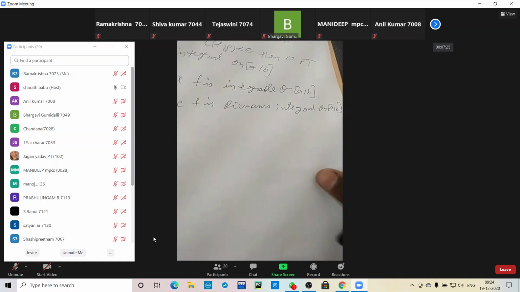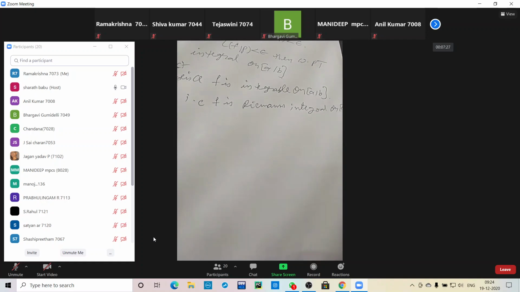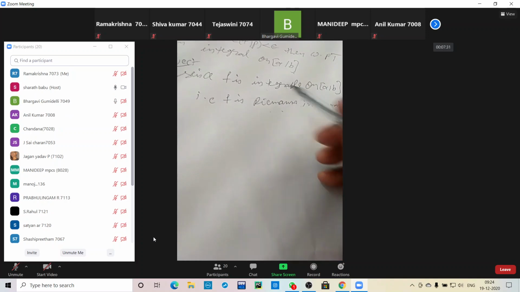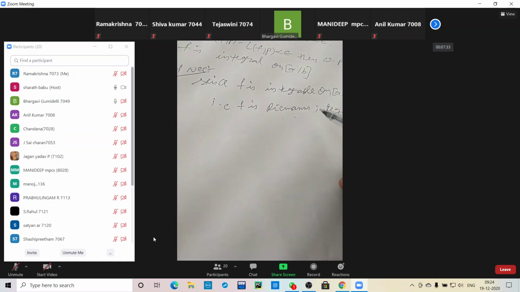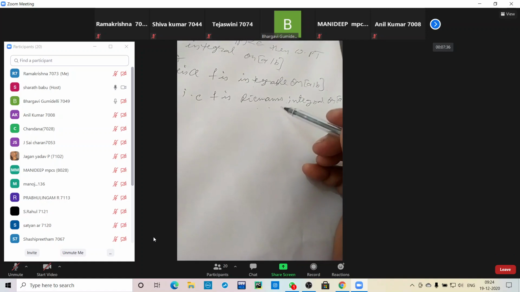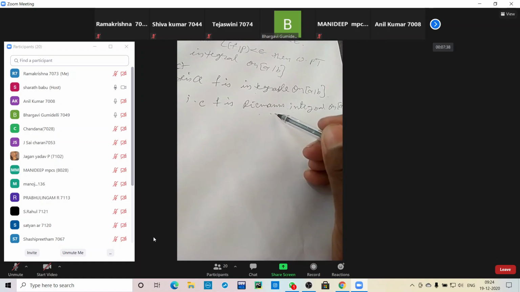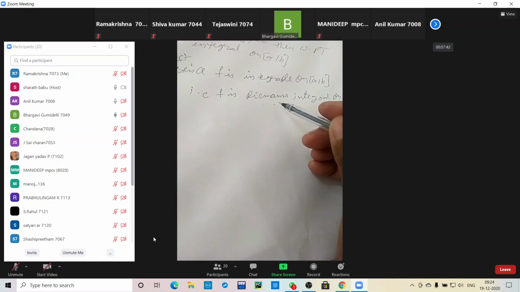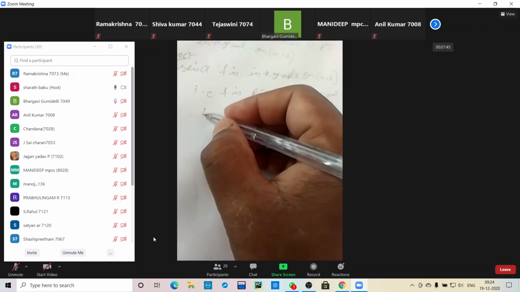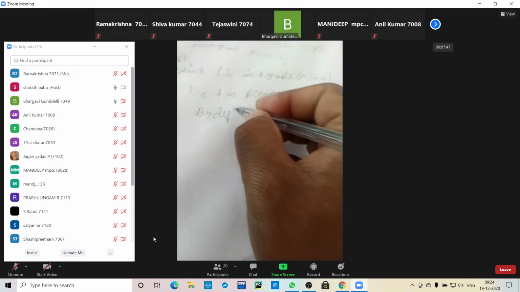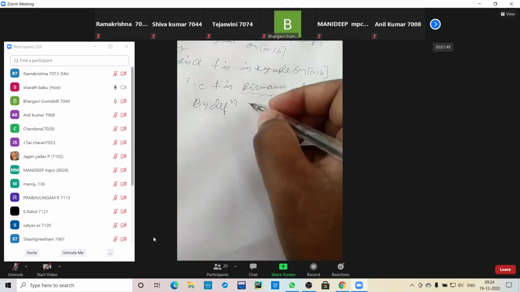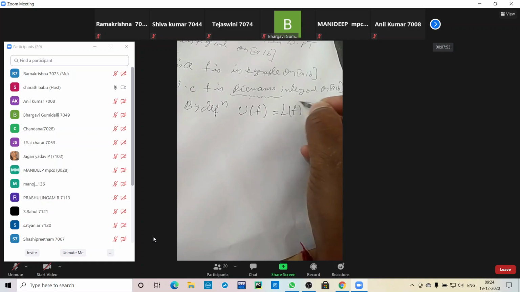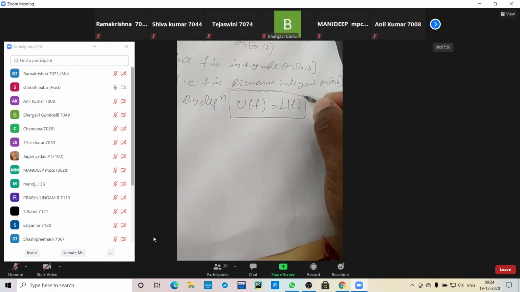What is the definition of Riemann integrable? L(f) equals U(f): the lower Riemann integral should be equal to the upper Riemann integral. By the definition, U(f) is equal to L(f). So this is our definition of Riemann integral.